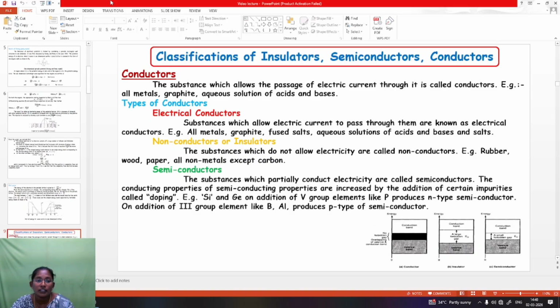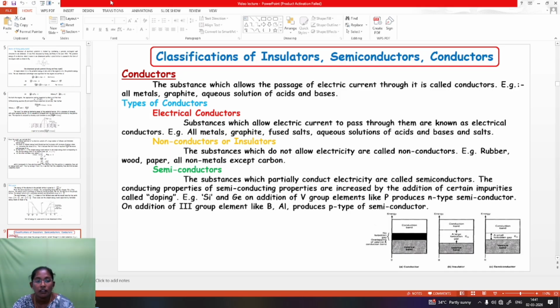So, what is meant by an electrical conductor? Substances which allow electric current to pass through them are known as electrical conductors. Example: acids, bases and salts. So a non-conductor is defined as what? The substances which do not allow electricity to pass are called non-conductors. Examples: rubber, wood, paper and all non-metals except carbon.